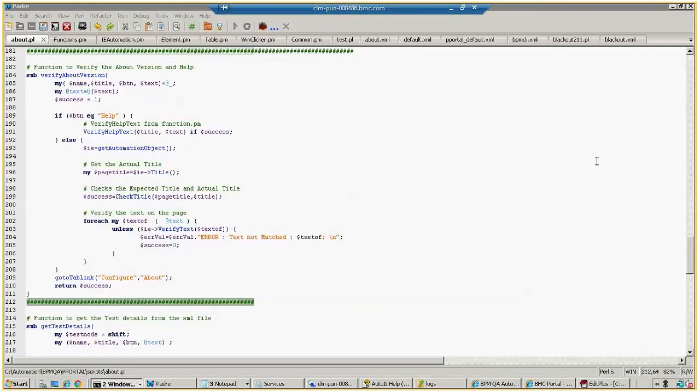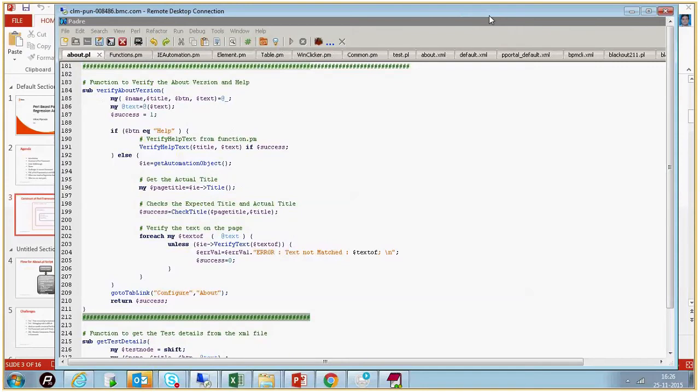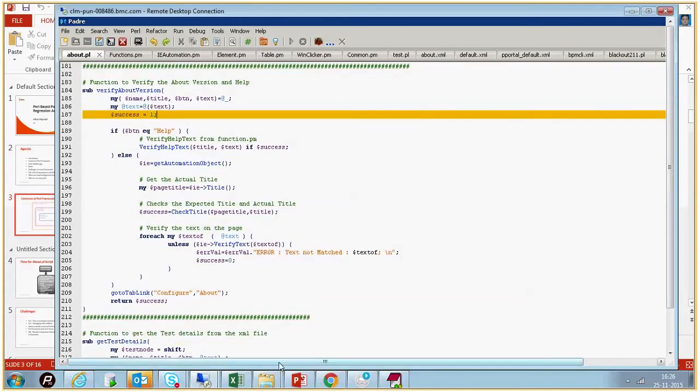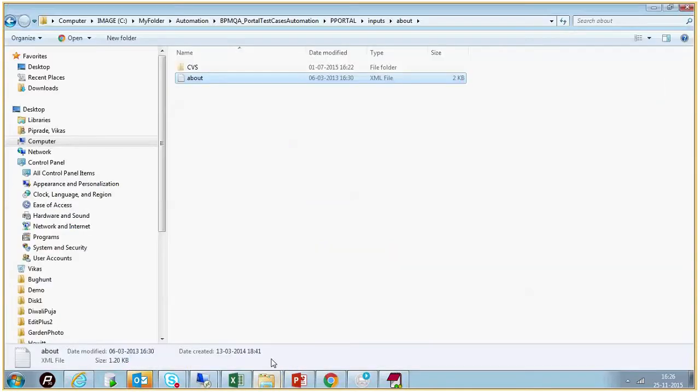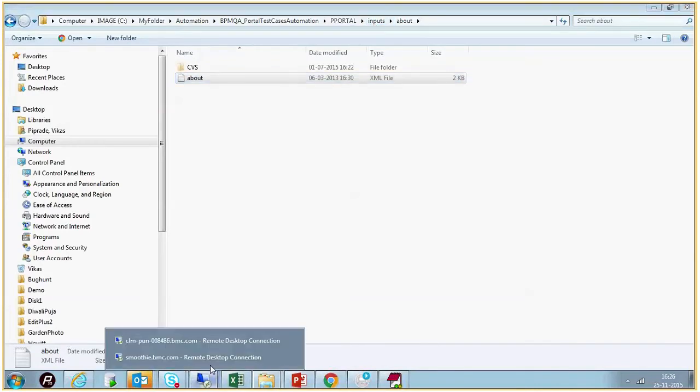So it has read the content of the about page. I mean, what is the version and what things are there, what modules are installed, and executed that particular step, and then logged out. What is the result of this? Yeah, about to show.